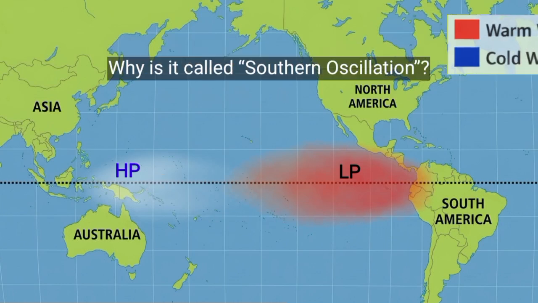Why Southern? Because this pressure system is observed in the tropical Pacific region of the Southern Hemisphere, especially between Tahiti, Eastern Pacific, and Darwin, Australia, Western Pacific. This location lies in the southern part of the globe, hence the name. In simple words, it is a seesaw change in air pressure between the Eastern Pacific and Western Pacific in the southern tropical region.